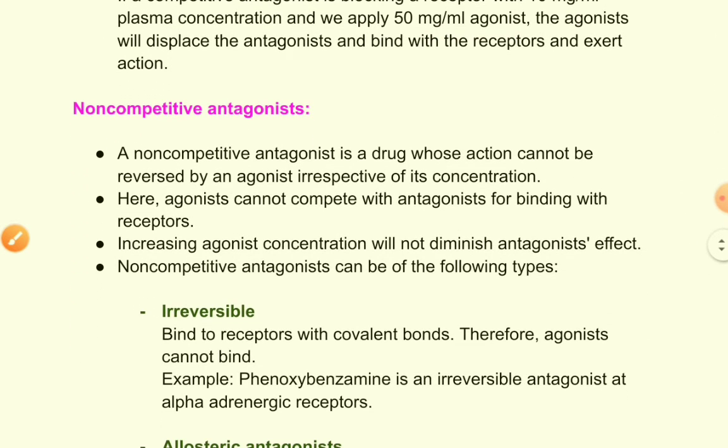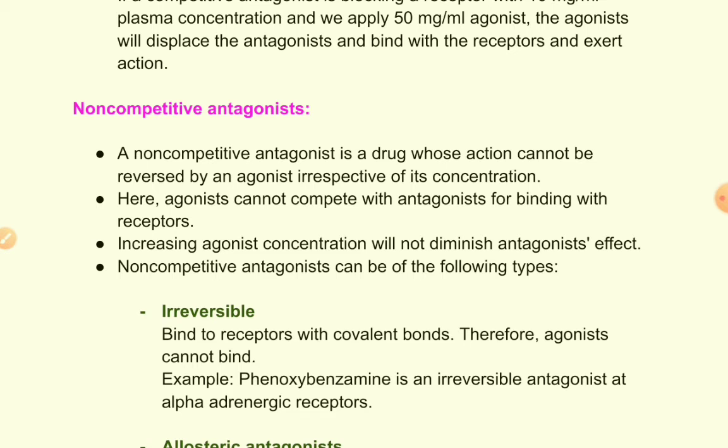Now come to non-competitive antagonists. Non-competitive antagonists are those antagonists which do not compete with agonists for receptor binding. That may be due to two reasons. The number one reason can be that the antagonists are bound to the receptor so tightly that they will not allow any agonist to displace them from their site. Whatever the amount of agonist is, they will not allow the agonist to bind or displace them from the receptor.